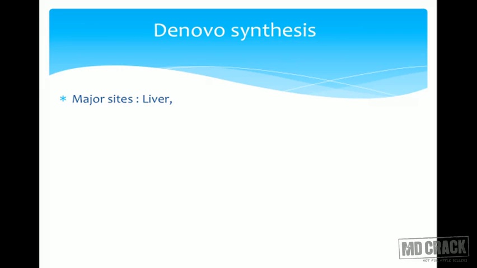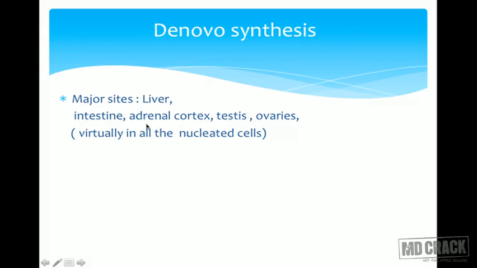Please remember, the major sites for de novo synthesis are the liver, the intestine, adrenal cortex, testis, and ovary. Why? In all these tissues there is synthesis of steroid hormones. So whenever there are steroid hormones to be synthesized by the testis or by the ovary, they need to produce more cholesterol, because cholesterol can be converted into these steroid hormones. Adrenal cortex and intestine have the same role.